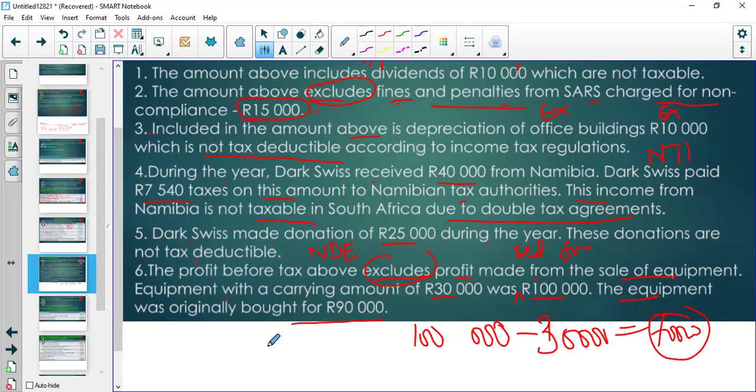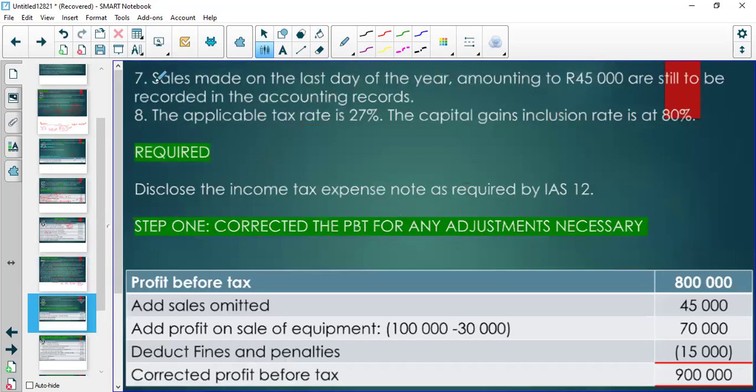That's the adjustment too, because we're told this excludes, so it's not recorded. And our profit will be wrong if we forget to include this 70,000. Then sales made on the last day of the year amounting to 45,000 are still to be recorded in the accounting records. So this 45,000 should be included.